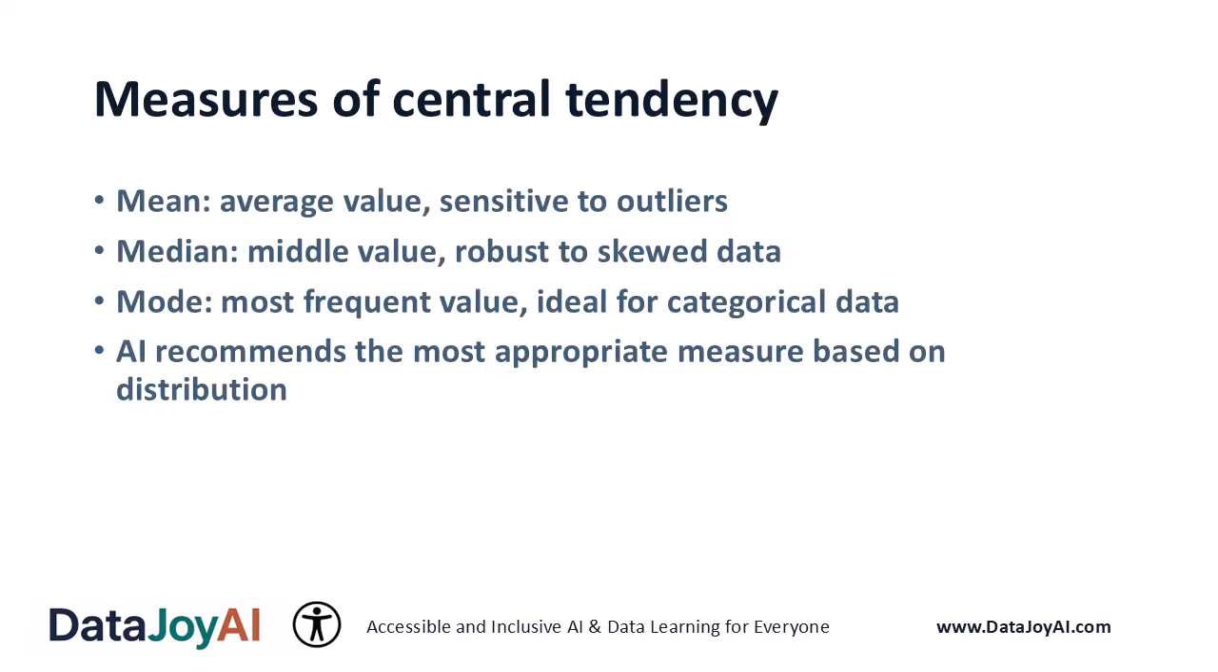Measures of central tendency. The chapter explains the mean, median, and mode using employee sales and customer satisfaction examples. AI systems can detect when the mean is misleading due to outliers and recommend using the median instead. They can also identify multimodal distributions, which signal distinct subgroups that need separate analysis.